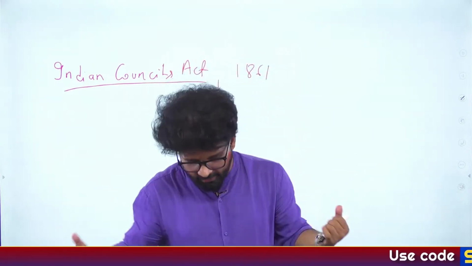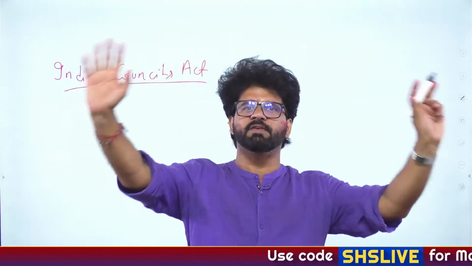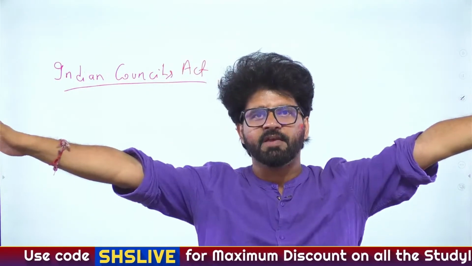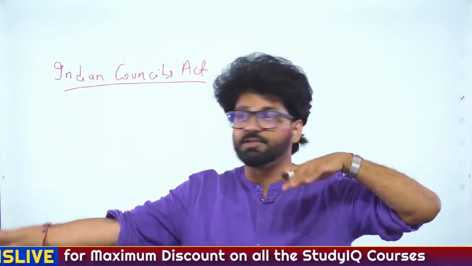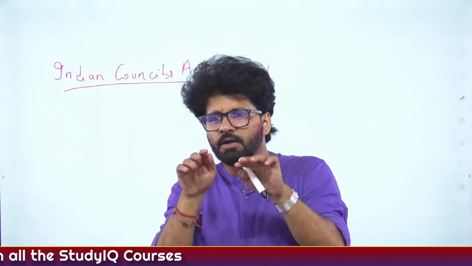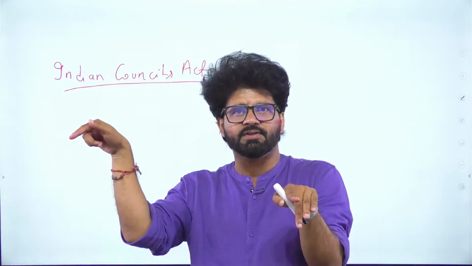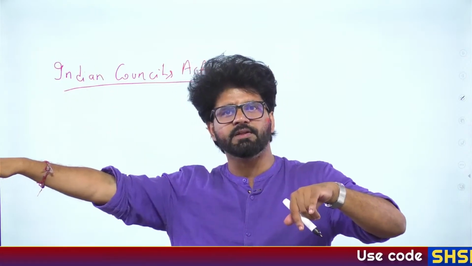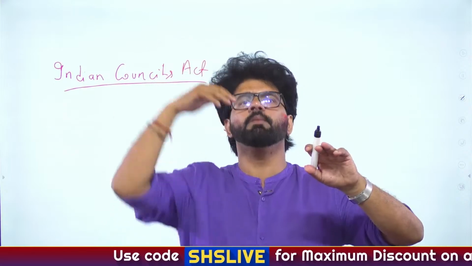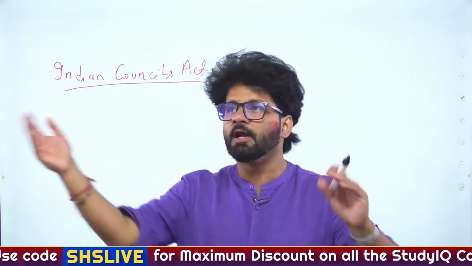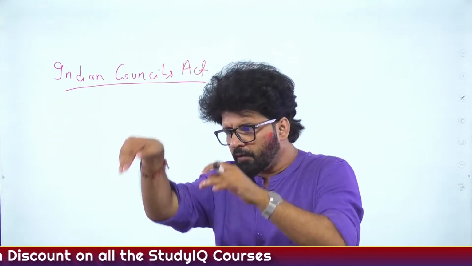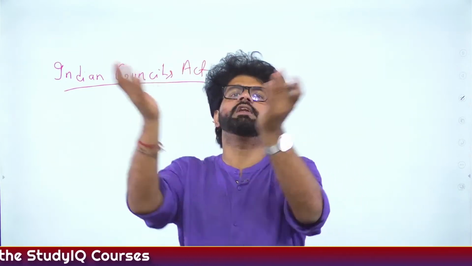If you go back to yesterday's lecture, in the Regulating Act of 1773, the Governor of Bengal became Governor General of Bengal. The Bengal presidency was given more power than the Bombay and Madras presidencies. So many people were feeling a discontent which was growing. In the Charter Act of 1833, we have seen the Governor General of Bengal became Governor General of India, and was given more power. So now they realized that centralization is an issue. So let's remove or minimize centralization and promote decentralization.